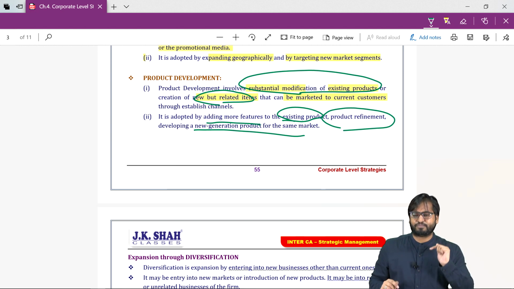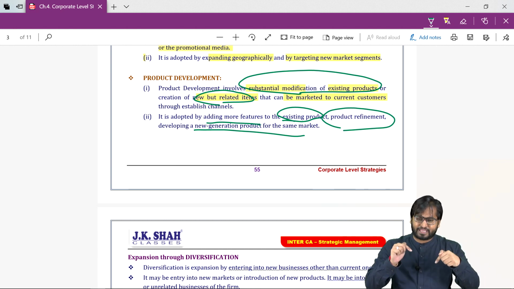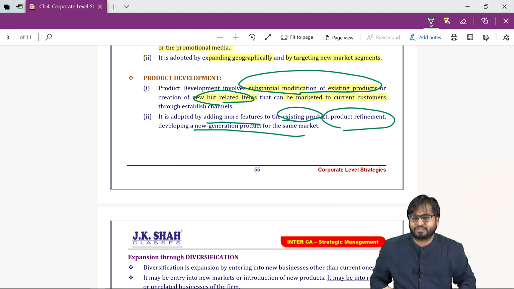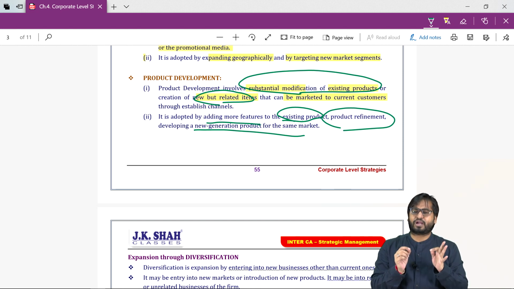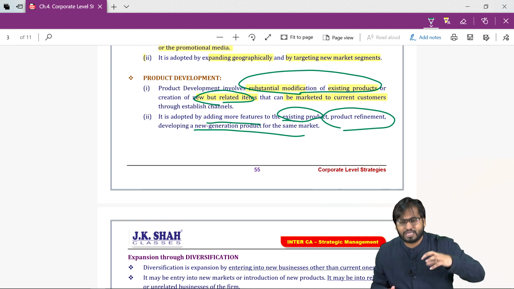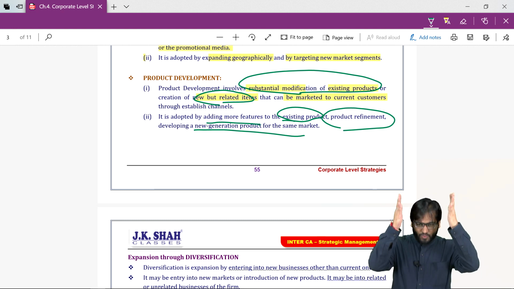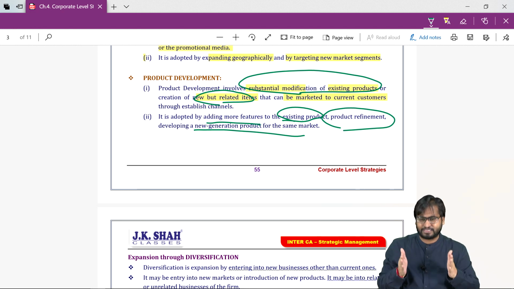So instead of being dependent on them, why not start making our own tires? In this way we will be able to control our production activity. We will no longer be dependent on outsiders for tires. So this is vertical.